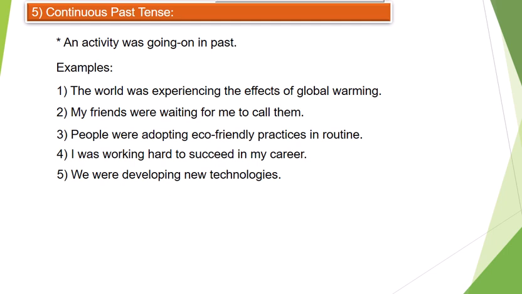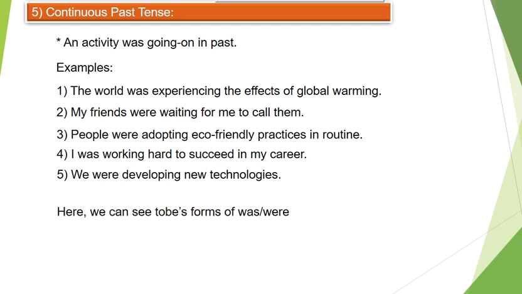My friends were waiting for me to call them. So here we have to be's form of was, were used, followed by the verb ing, that means the ing form of the verb. So it's not much difficult, friends, but when all the tenses come together we need to be careful about them.